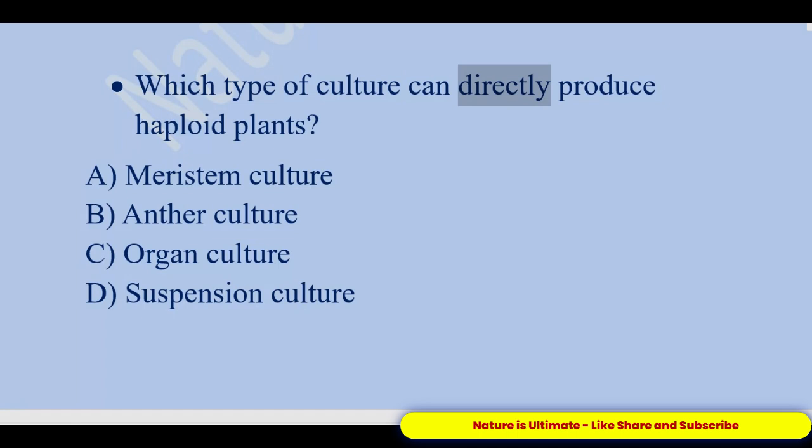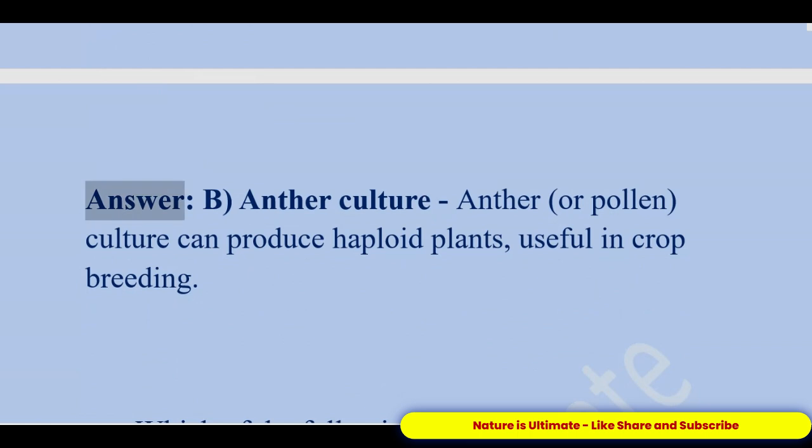Which type of culture can directly produce haploid plants? A. Meristem culture. B. Anther culture. C. Organ culture. D. Suspension culture. Answer: B. Anther culture. Anther, or pollen, culture can produce haploid plants, useful in crop breeding.